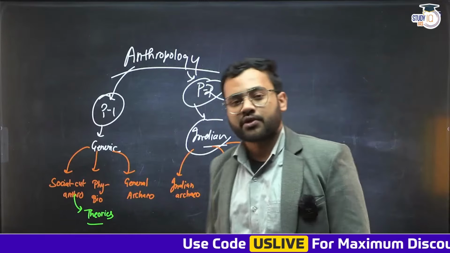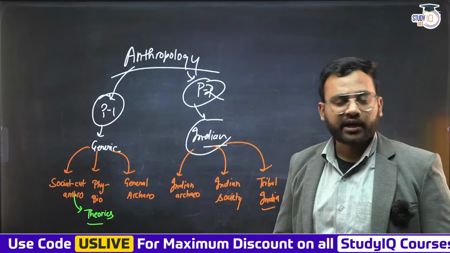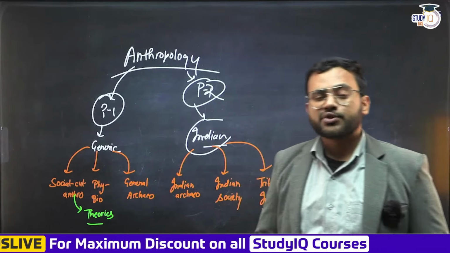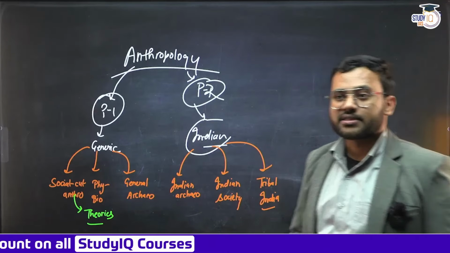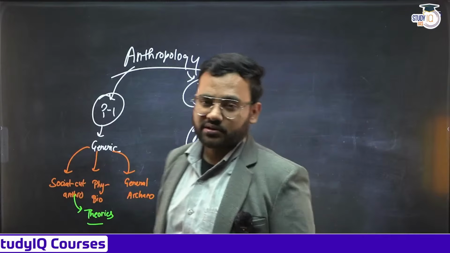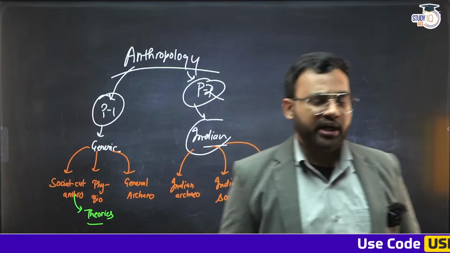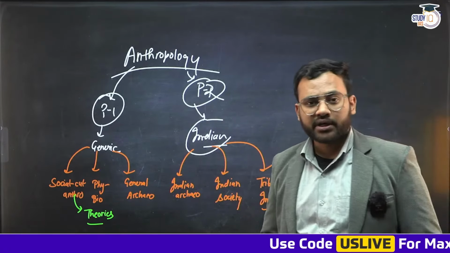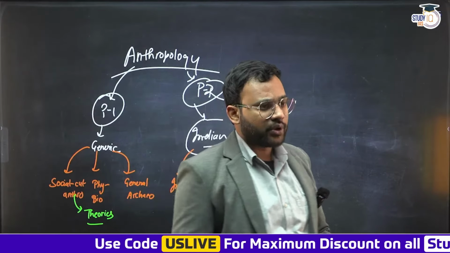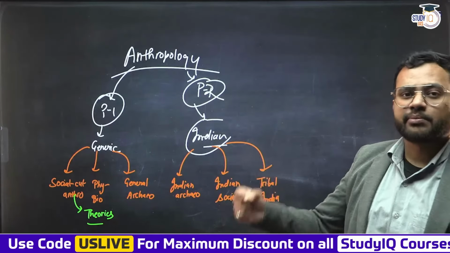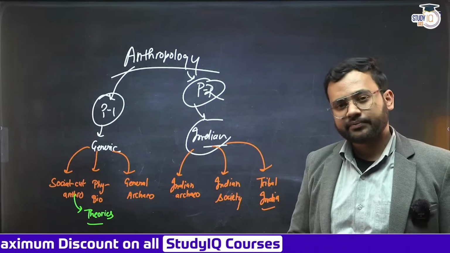If you see the census of 2011, out of the total 121 crore population that we had in India, around 8.6% of the population was the population of scheduled tribes. Now we have not conducted any census in the past around 12 to 15 years. It has been a long time period for a census to have been conducted. So probably the next census data, when we are going to have it, will show a considerable increase in the number of scheduled tribes, which is going to be probably above 9%.